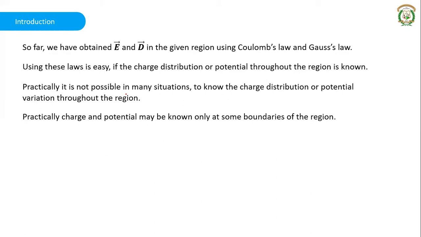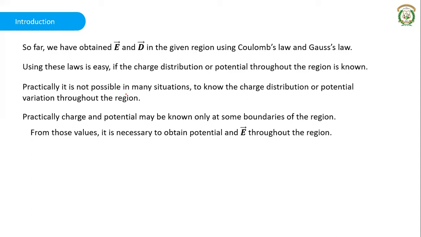They will be known only at some boundaries, or at some point, or at some interface between one medium and the other. So we will know the charge distribution or the potential variation. From the values at the boundary, we are supposed to obtain the potential, and thereby we can obtain the electric field intensity throughout the entire region. From the boundary values, we are supposed to get the potential and electric field intensity for the entire region. Such problems in electrostatics we call boundary value problems.